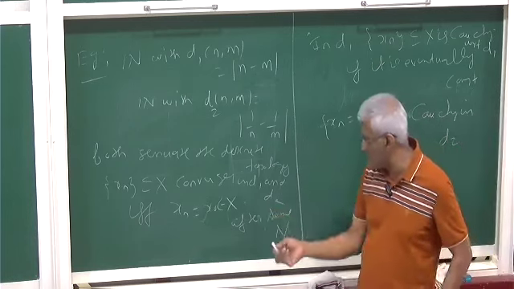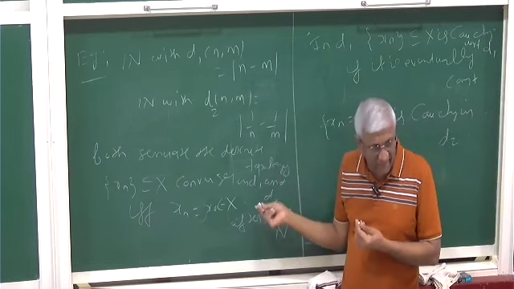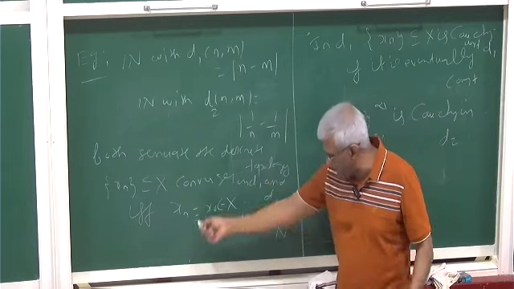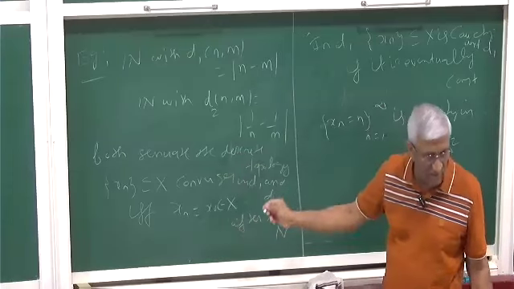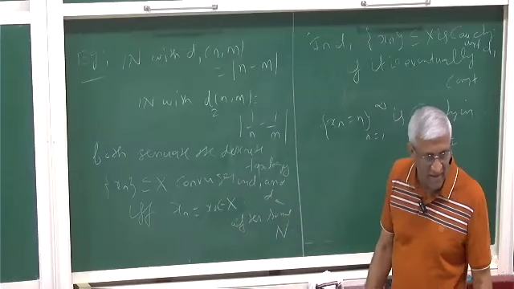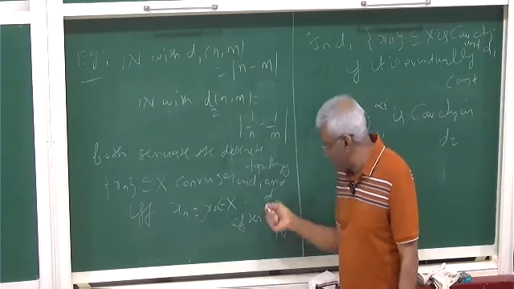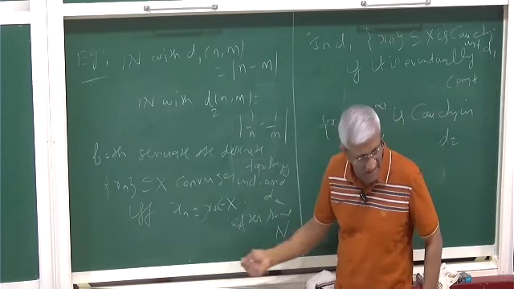Convergence in D1 and D2 means exactly this. It's not a statement about a sequence; it depends on D1 and D2. If it converges in D1, that means this. If it converges in D2, that means this.